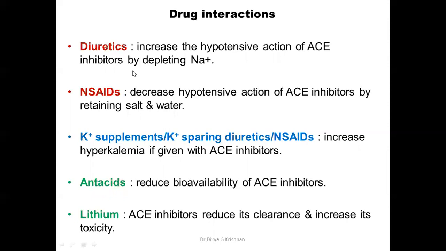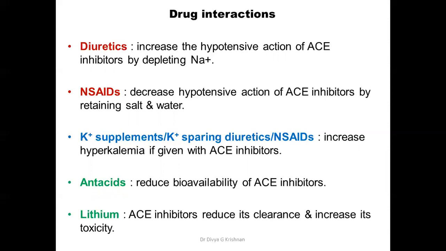So ACE inhibitors, when they are given along with diuretics, the diuretics can increase the hypotensive action of ACE inhibitors by depleting sodium. So the effect of ACE inhibitors is more in patients who are sodium depleted. Now diuretics, by causing a depletion of sodium, can increase the hypotensive action. So there can be an exaggerated chance of hypotension.